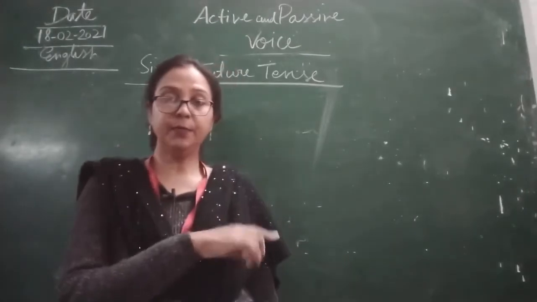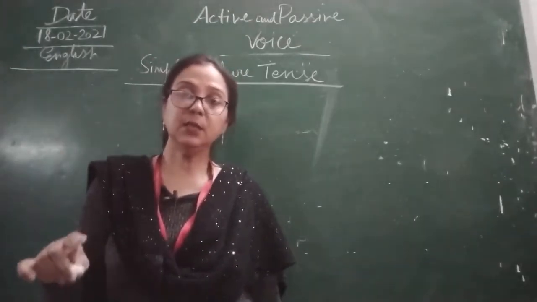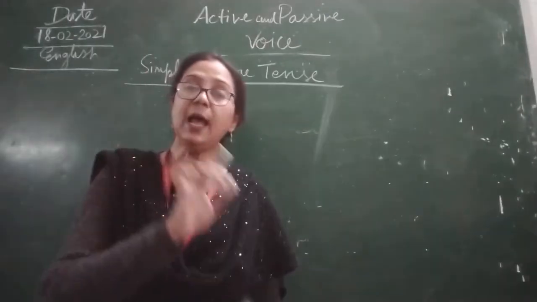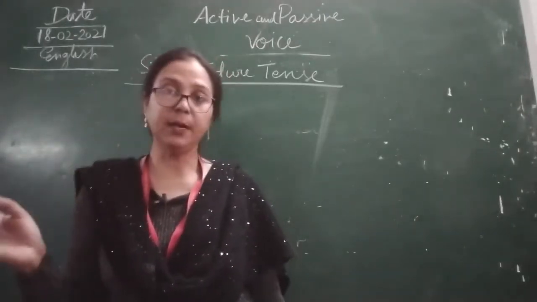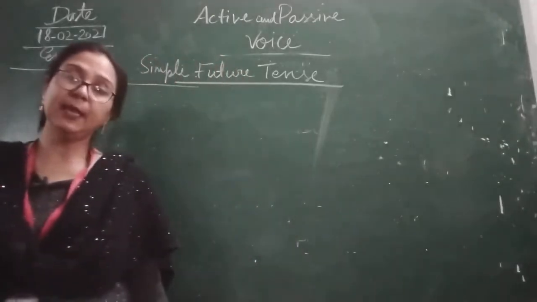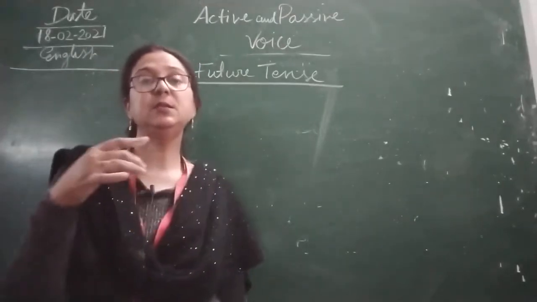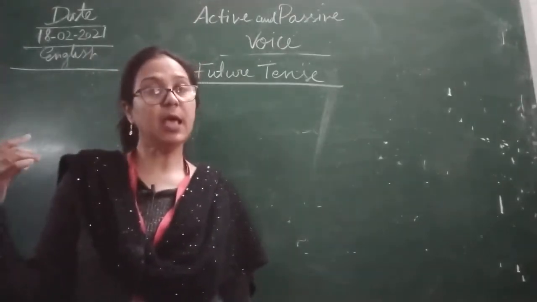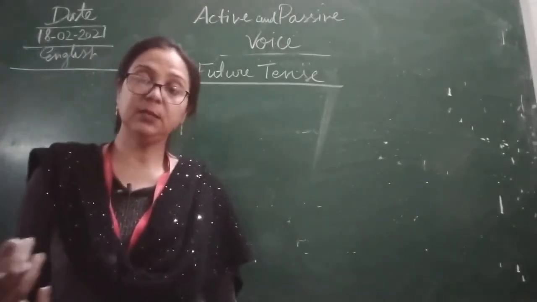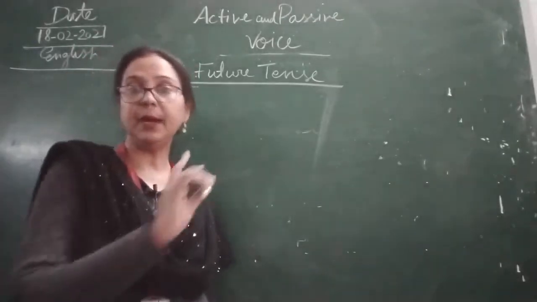And in past perfect tense, what have we used in passive voice? We have used had been plus past participle. Only these three rules, remember this, as we have discussed in simple present tense, present continuous tense and present perfect tense. Similarly, we have already discussed past tense.